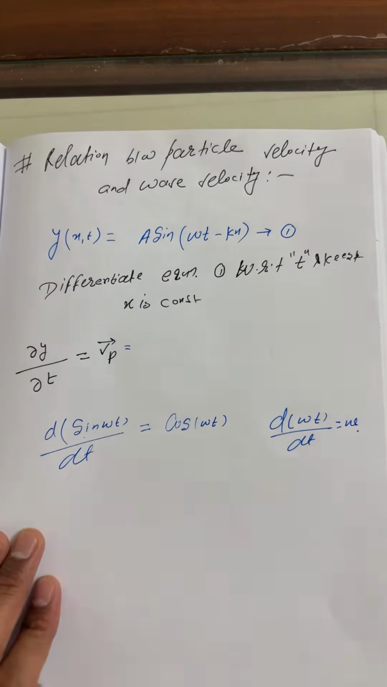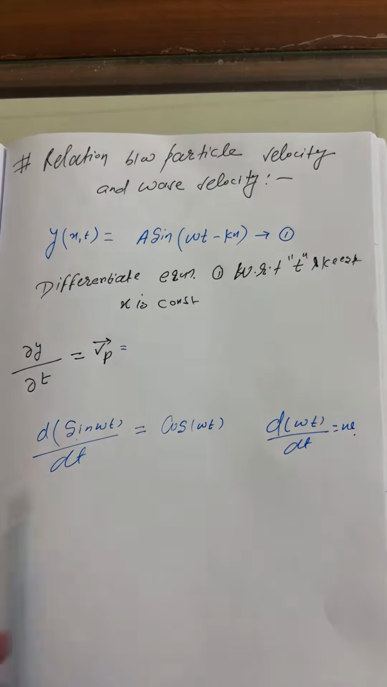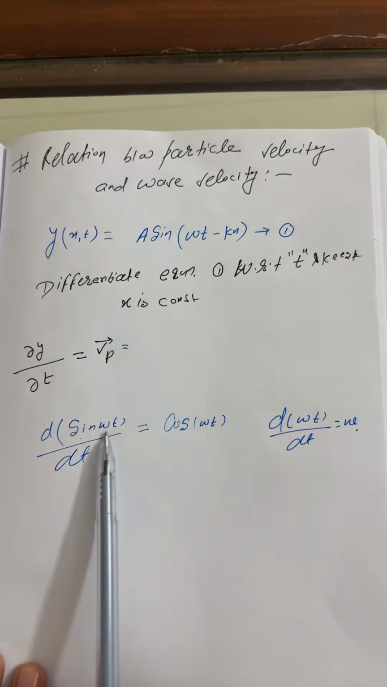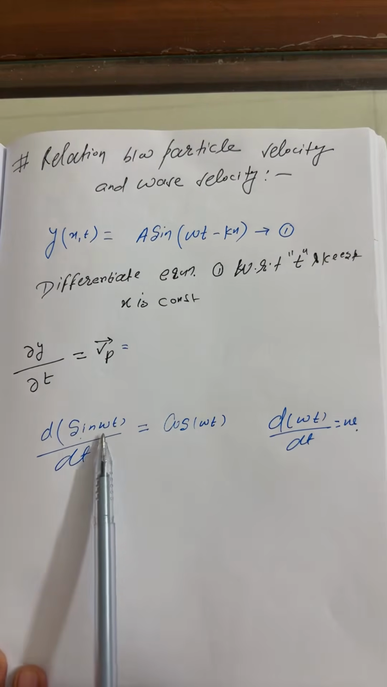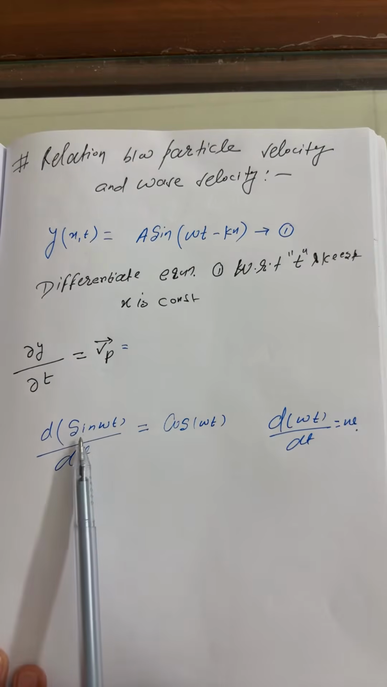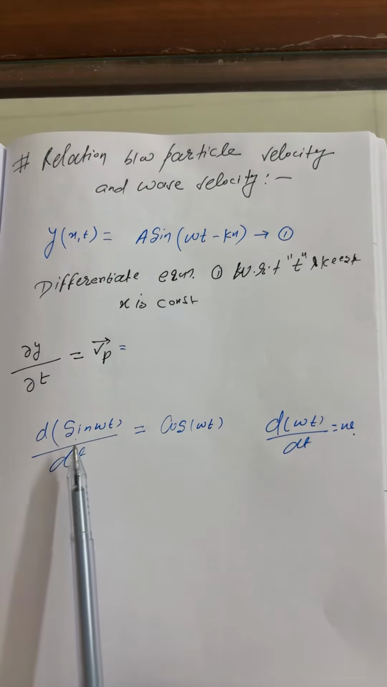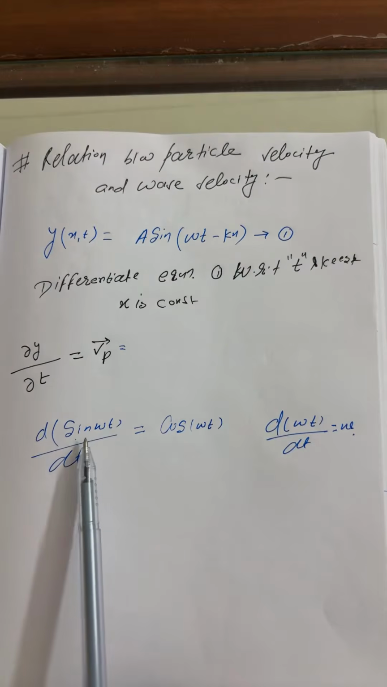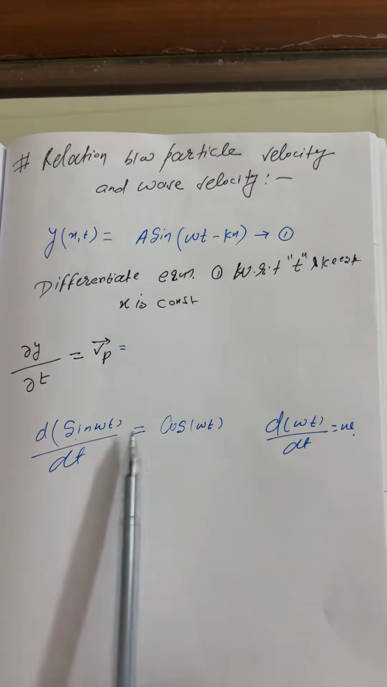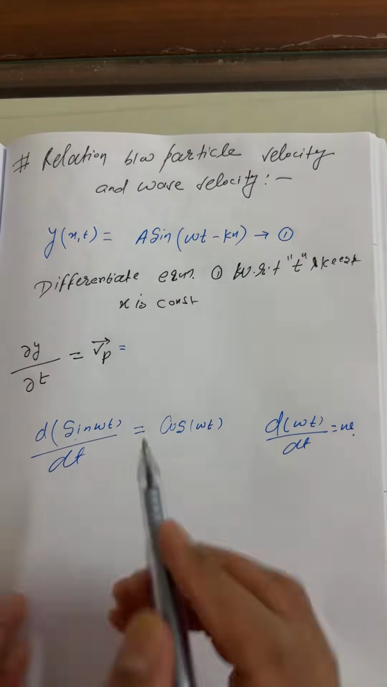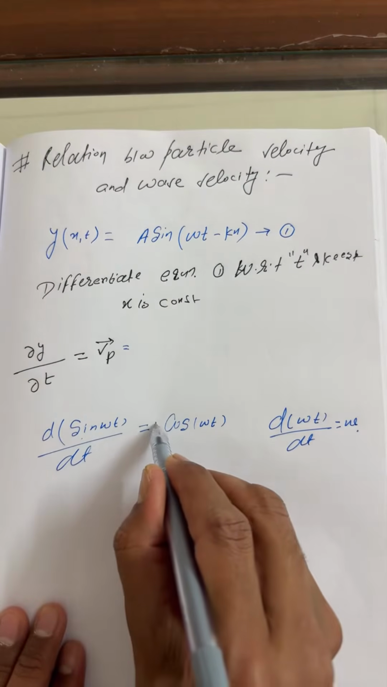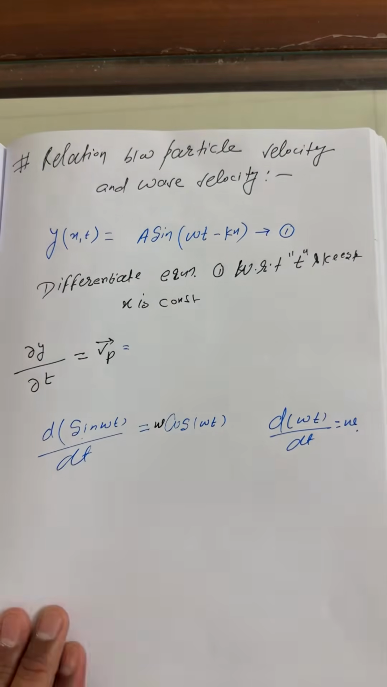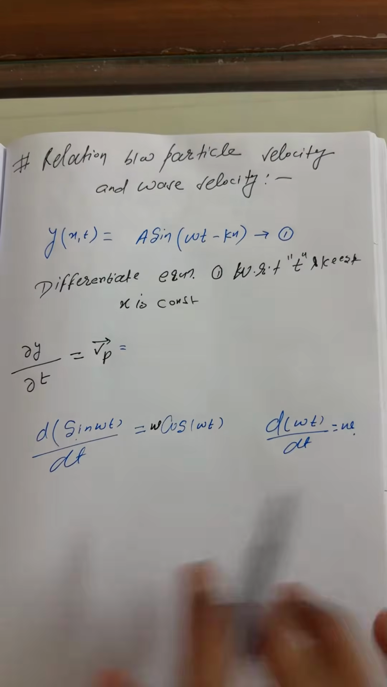What is the coefficient of time? Only omega. So you have to differentiate the primary function and multiply by what, my dear? The secondary function's derivative. Multiply by the secondary function's derivative. That's all. That much.